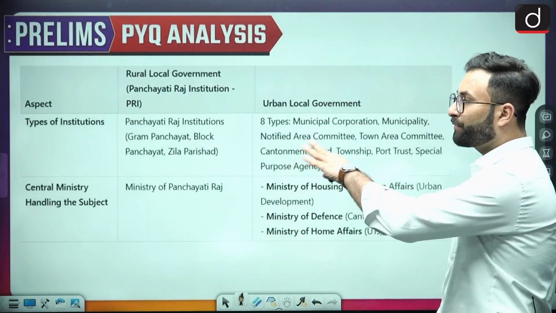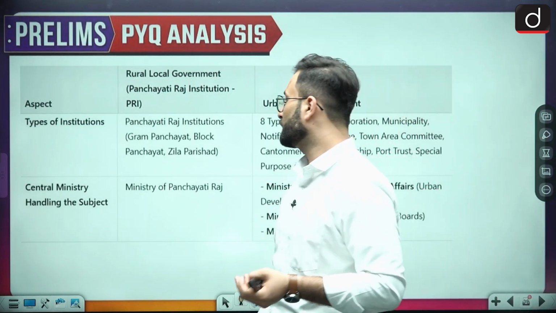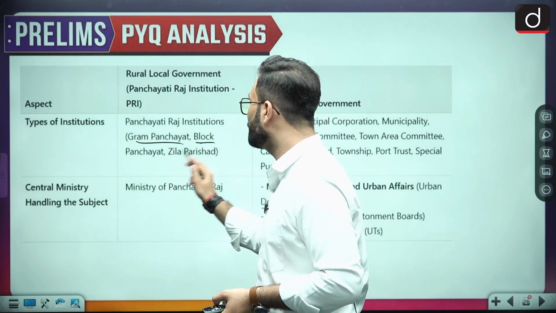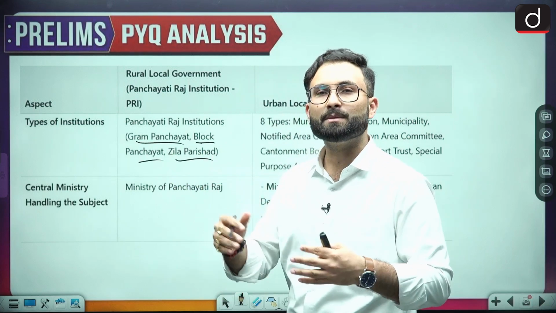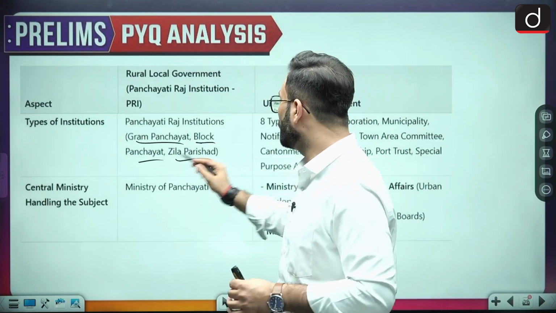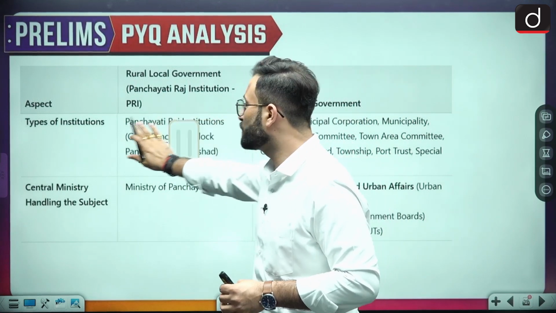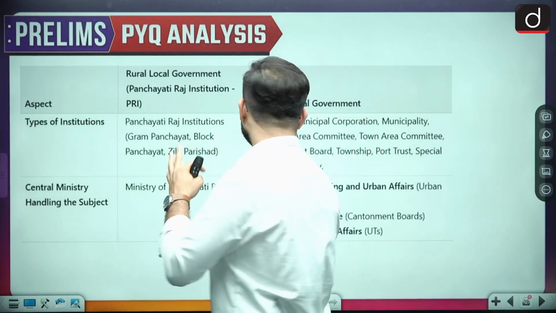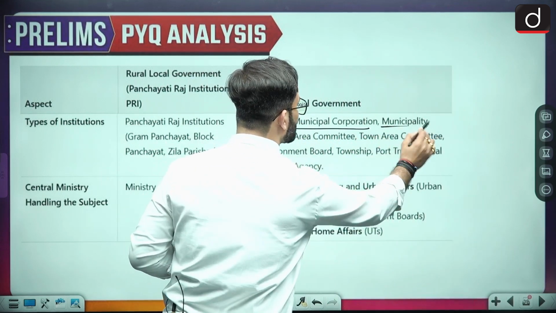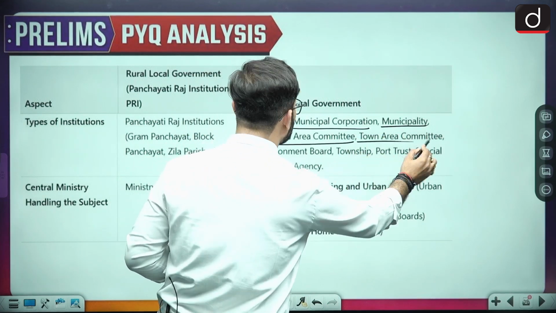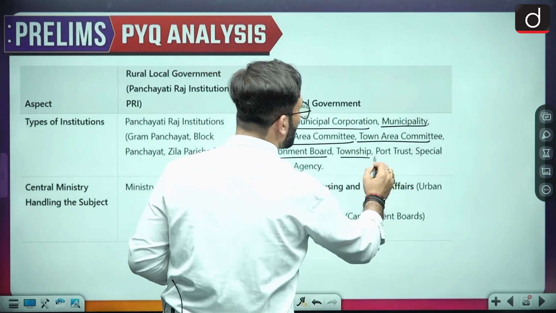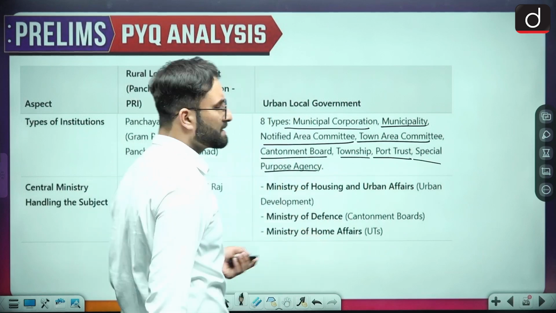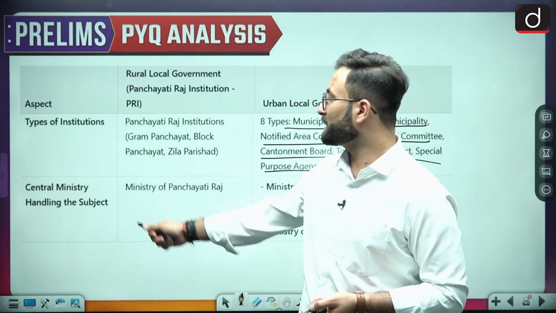Coming to the types of institutions in the rural local self government, we have gram panchayat, block panchayat, jilla panchayat. Now these names will be different at different levels, but we know that there will be three-level institutions. Okay, coming to the urban local government, there are various types like municipal corporation, municipalities, notified area committee, town area committee, cantonment board, township, port trust, special purpose agency, etc. These will be there.